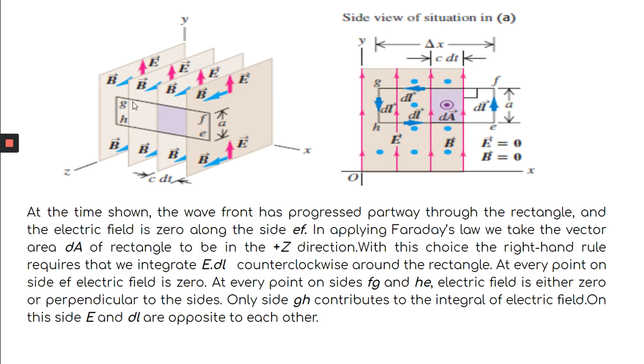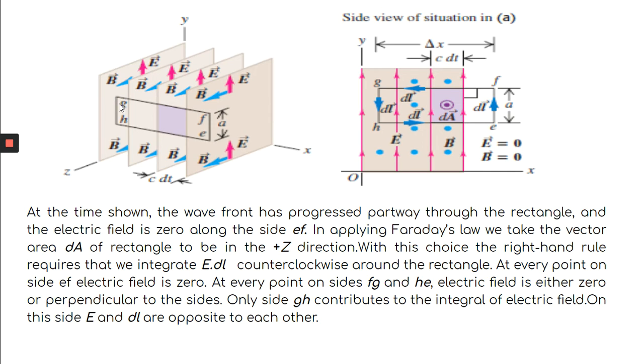Now come to FG. What is the direction of E? It is along the y axis, and this is along X. So what is E dot dl? Here E and dl are perpendicular to each other. In this part E is 0, but if you consider this part, your E is not 0. But E dot dl is 0 as E and dl are perpendicular to each other.